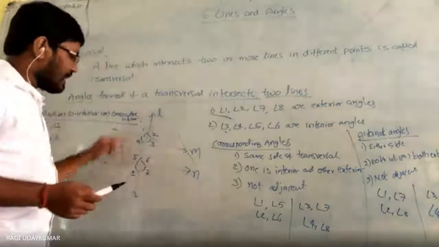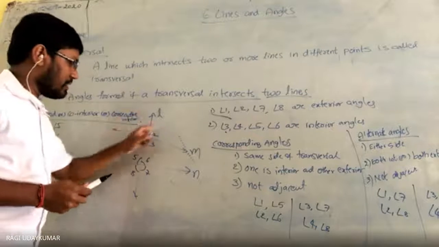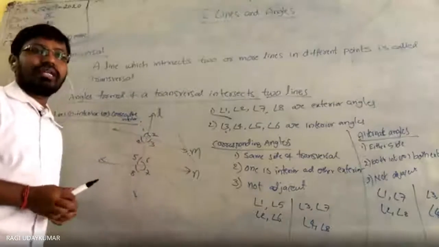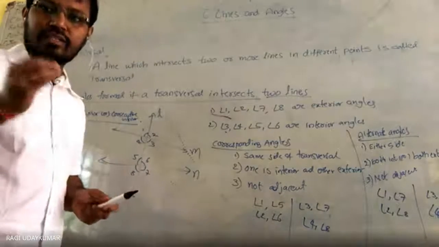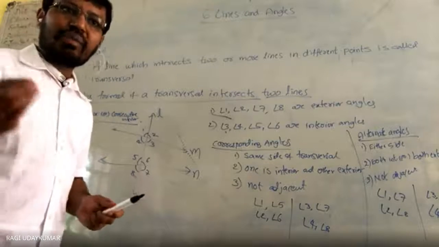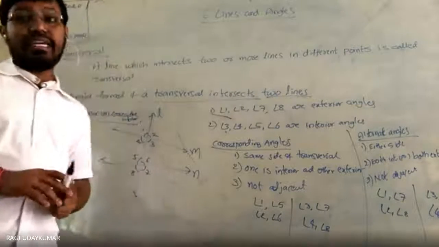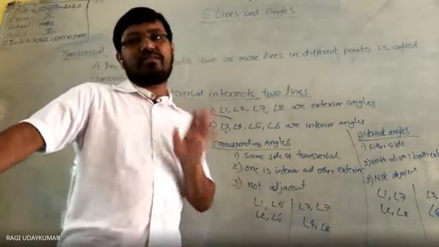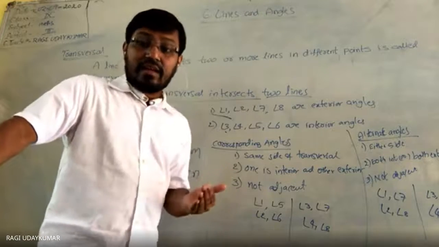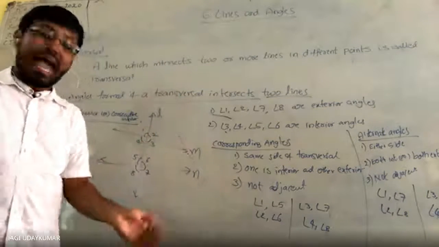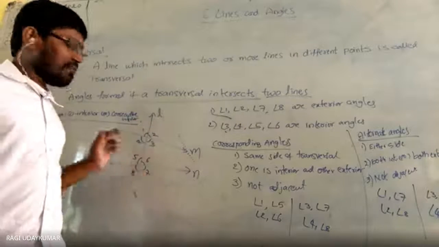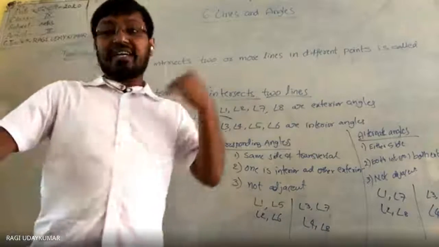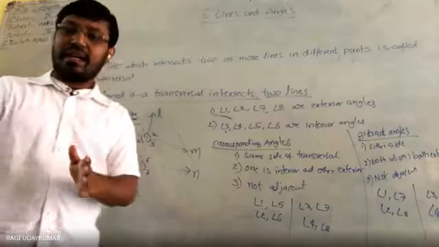So here corresponding angles are equal. This equal to this, this equal to this, this equal to this, this equal to this. Then if M and N are parallel, what is the axiom here? If a transversal intersects the two parallel lines, then each pair of corresponding angles is equal. Each pair is equal. This pair is equal, this pair is equal, this pair is equal, this pair is equal. I have given you this figure, and I said 1 equal to 5, so these lines are parallel. If each pair of corresponding angles is equal, not each pair, any one pair.